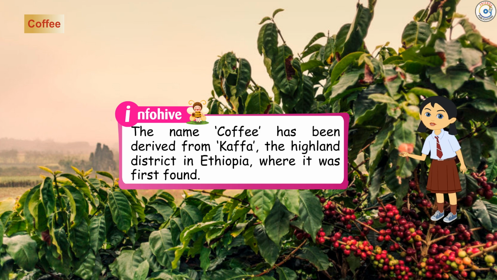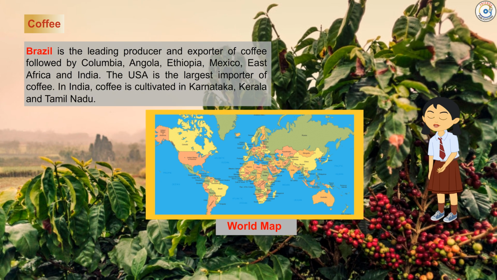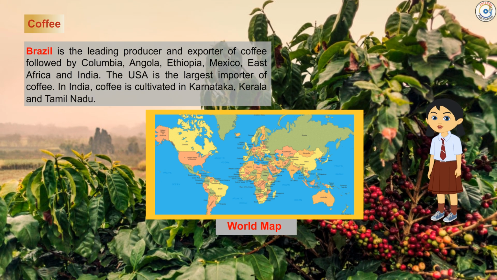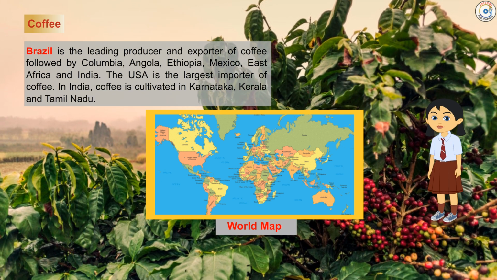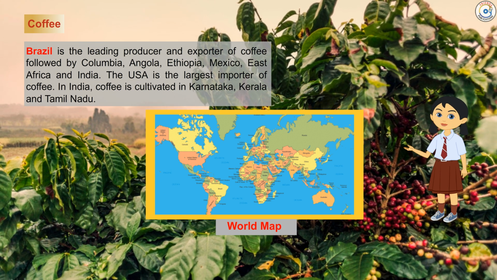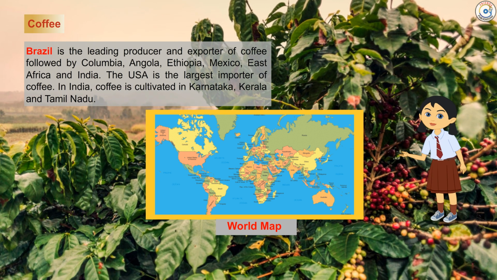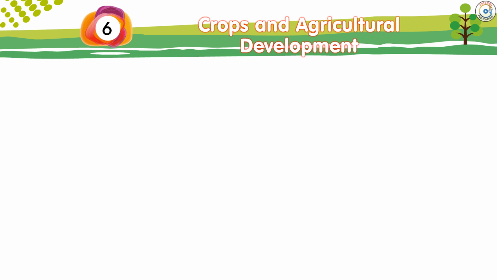Info Hive. The name coffee has been derived from Kaffa, the highland district in Ethiopia where it was first found. Brazil is the leading producer and exporter of coffee, followed by Colombia, Angola, Ethiopia, Mexico, East Africa and India. The USA is the largest importer of coffee. In India, coffee is cultivated in Karnataka, Kerala and Tamil Nadu.